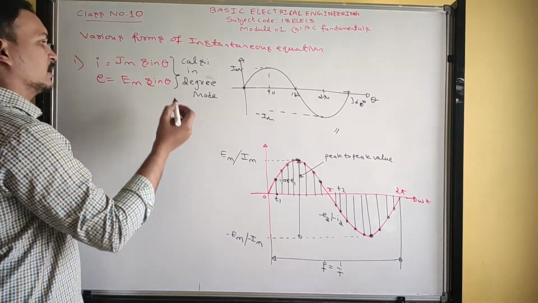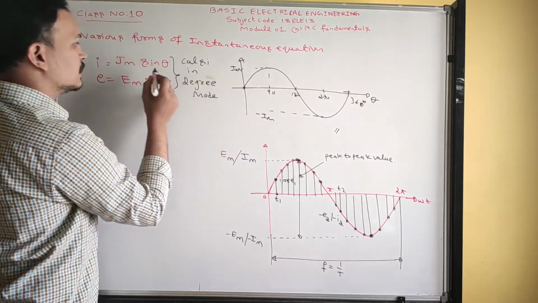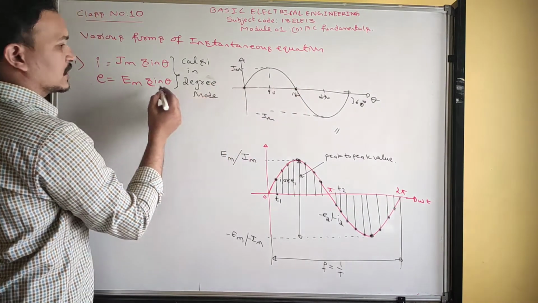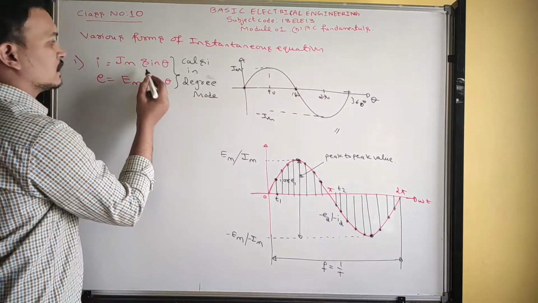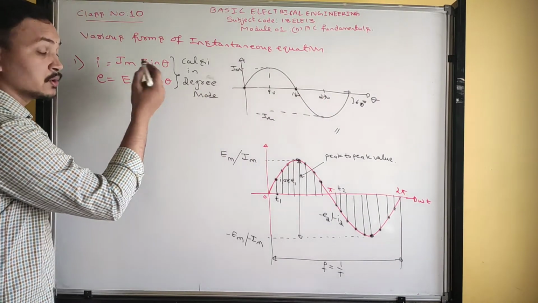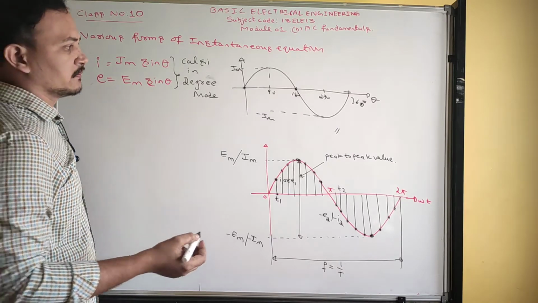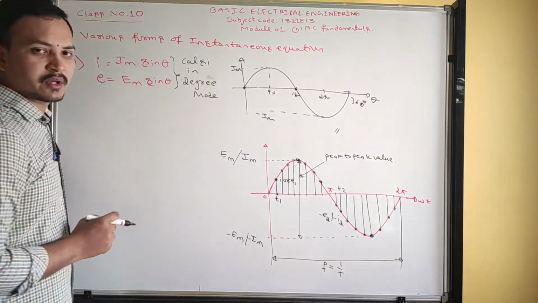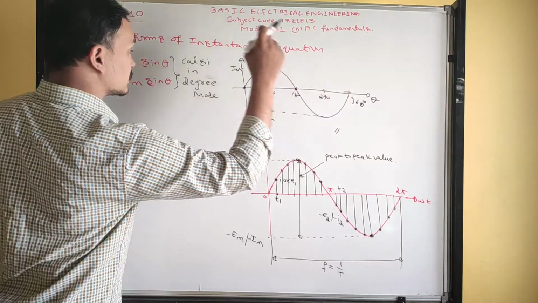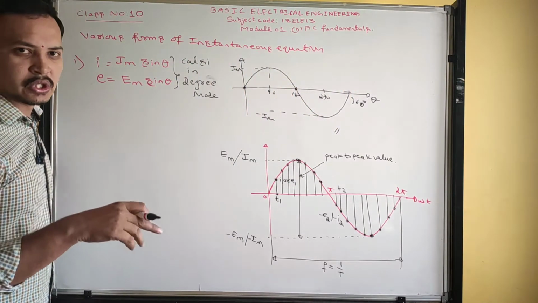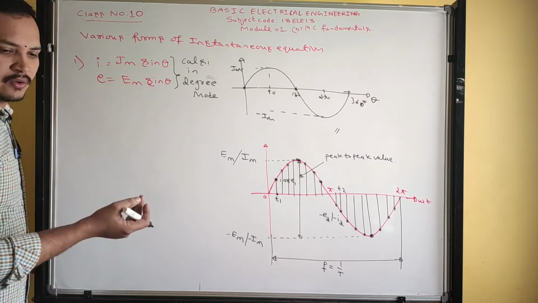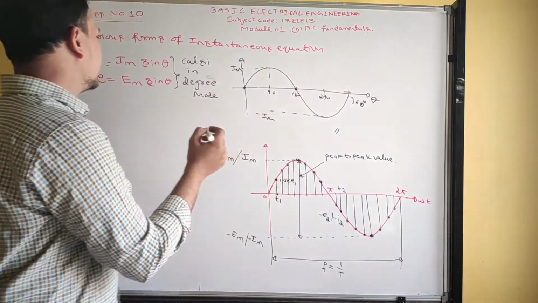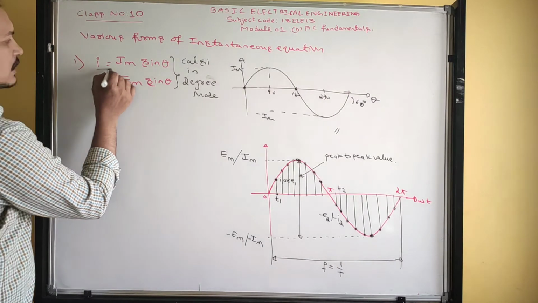Maximum. Okay. Next, put theta equals to 180. Sin 180 is 0. 0 into Im, 0. Next, put theta equals to 270. What is sin 270? Minus 1. It's minus 1 into Im, minus Im. Okay. Next, put theta equals to 360 degree. What is sin 360? 0. 0 into Im, 0. Therefore, we can represent this waveform in terms of instantaneous equation like this.